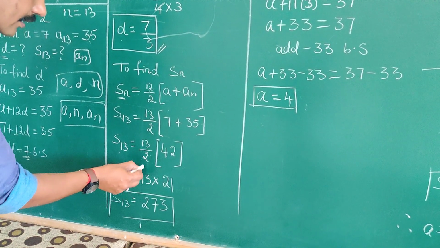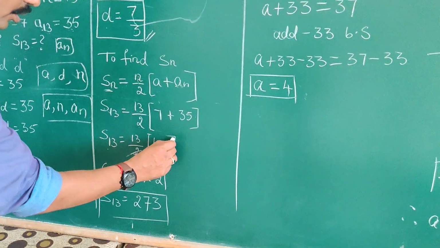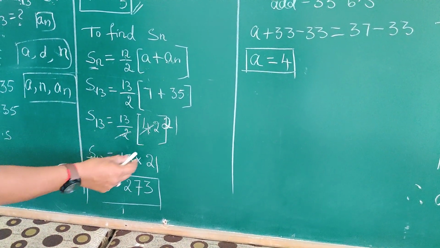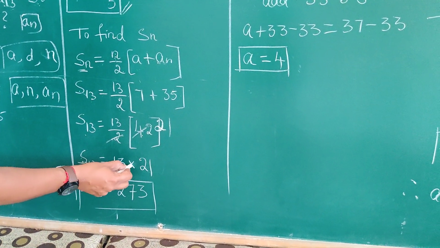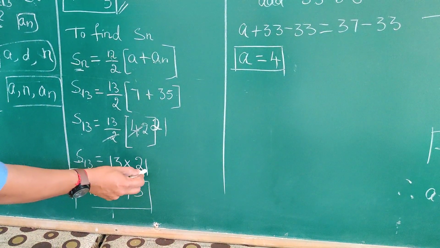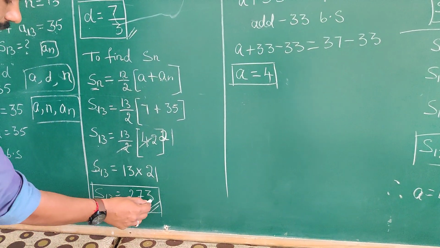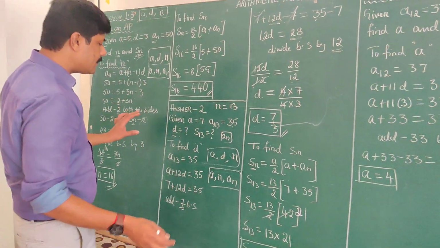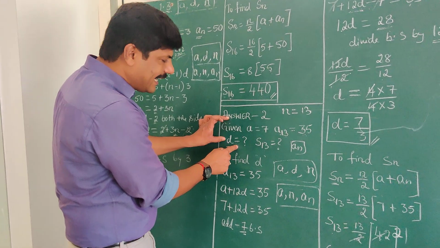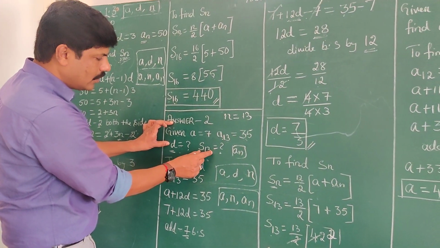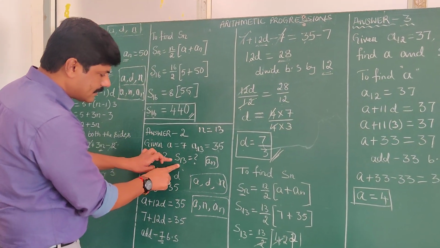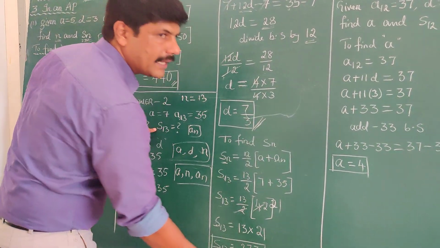S13 is equal to 221 times 42. Therefore S13 is equal to 13 into 21. 13 into 21 is 273. Thus we get S13 is equal to 273. Now see children, you are asked to find D and S13 value. D is 7 by 3, S13 is 273.